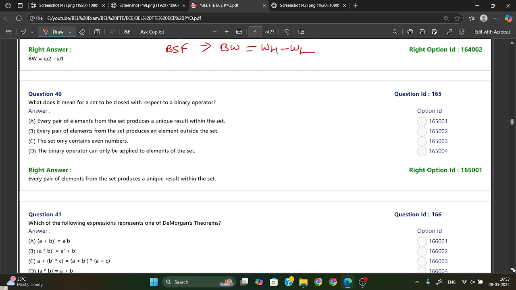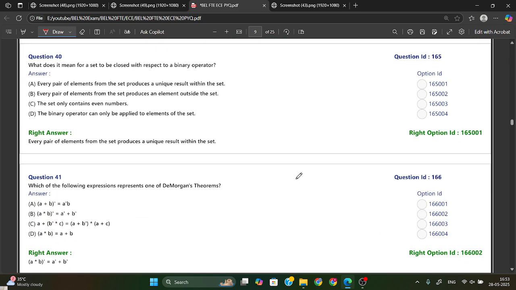Now the next one is, what does it mean for a set to be closed with respect to a binary operator? So every pair of elements from the set produces a unique result within the set. Okay, option A is your right answer.